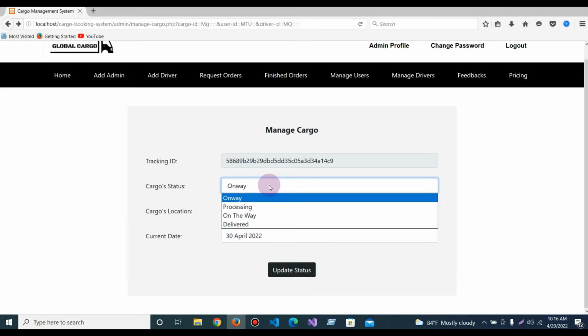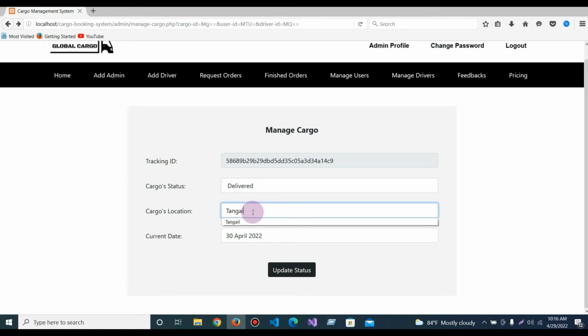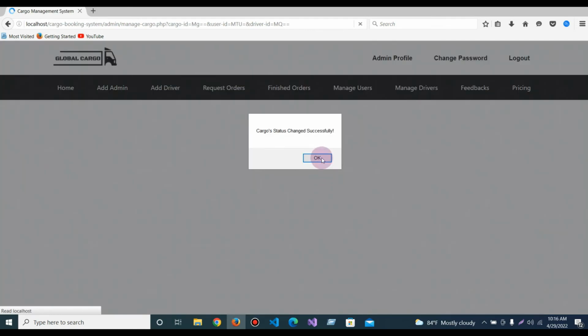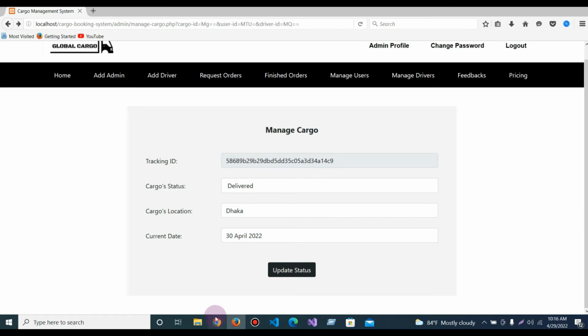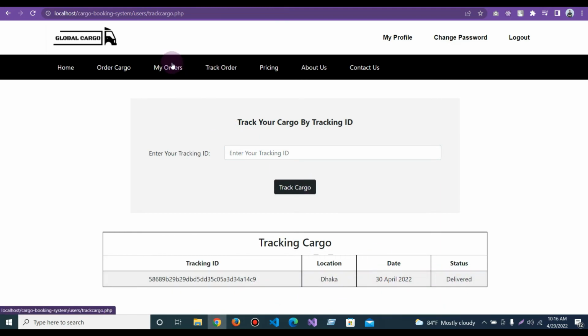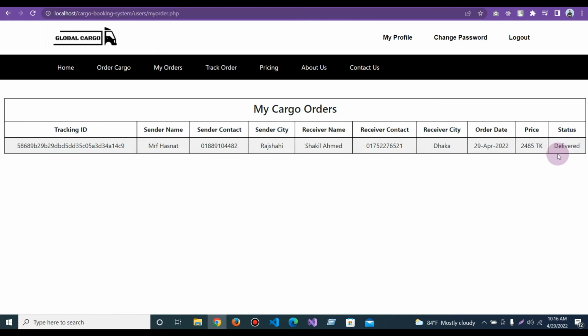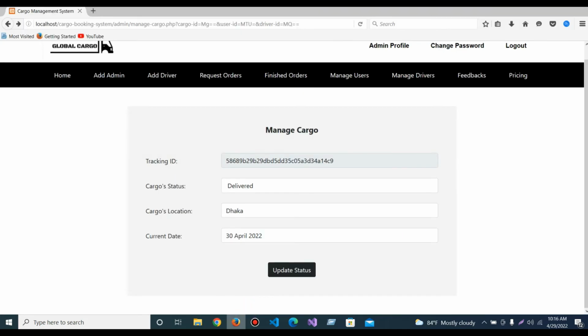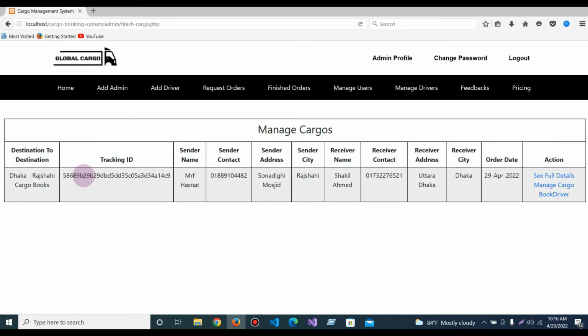And finally when I set it to delivered, and say that the cargo is already delivered, and if I again go to the customer part and track cargo, then I can see that yes, this cargo is already delivered. And if I go to my order, here I can also see the status is delivered. And now I need to click on finish order. After the cargo is delivered, it will no more be in request order, it will go to finish order. Here I can see that yes, this cargo is already finished.